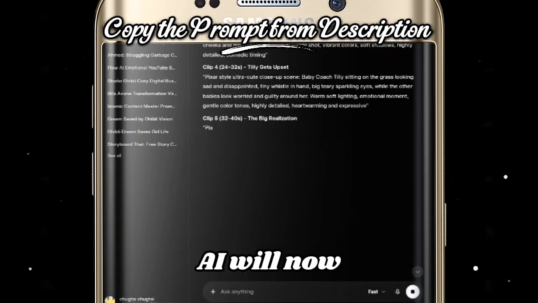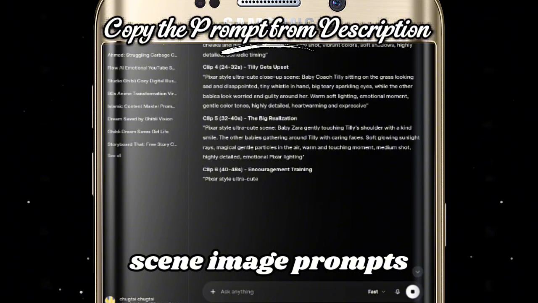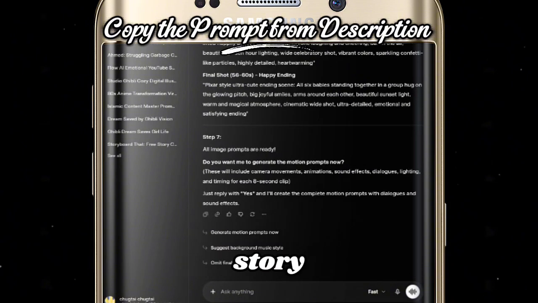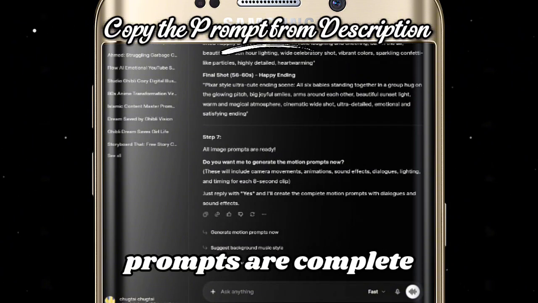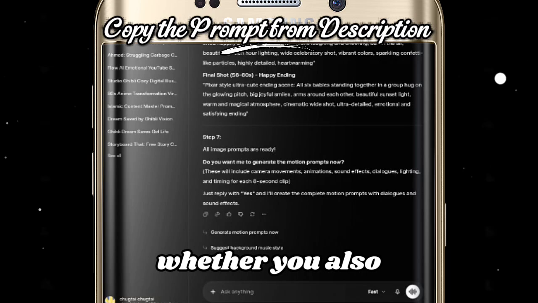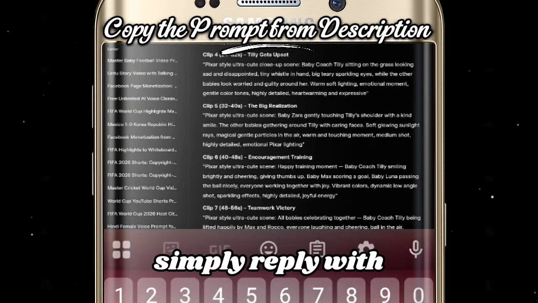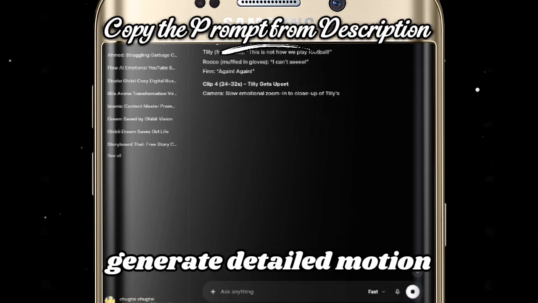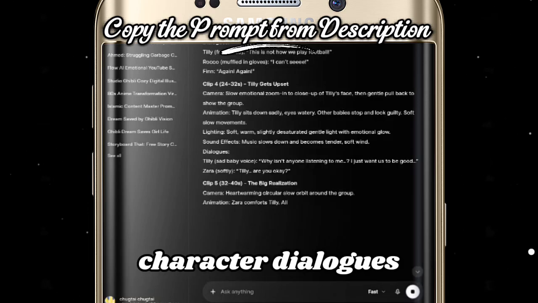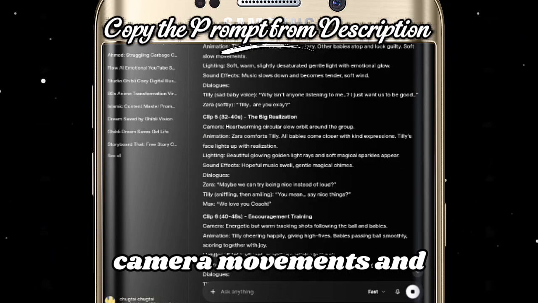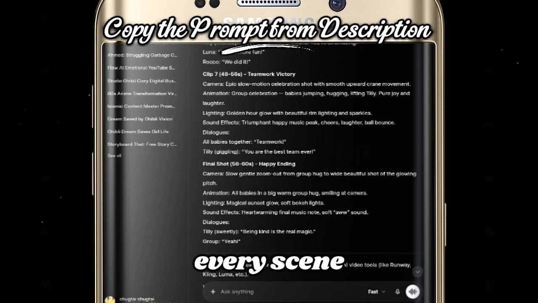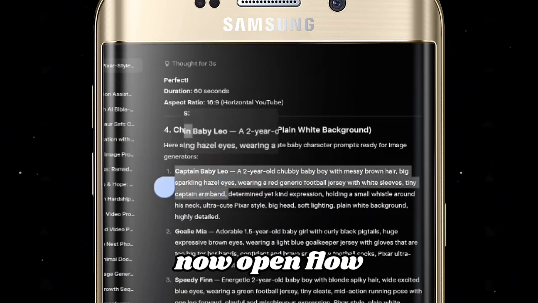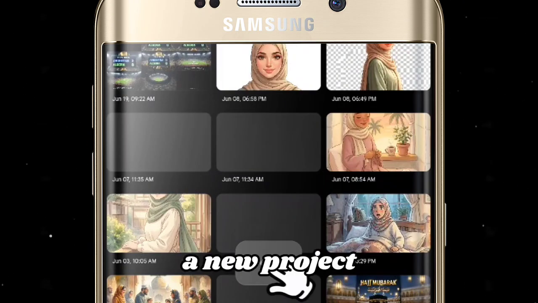Grok AI will now create step-by-step scene image prompts for your entire story. Once the image prompts are complete, it will ask whether you also want motion prompts. Simply reply with yes or next, and it will generate detailed motion prompts, character dialogues, camera movements, and sound effects for every scene. Now, open Flow AI and create a new project.